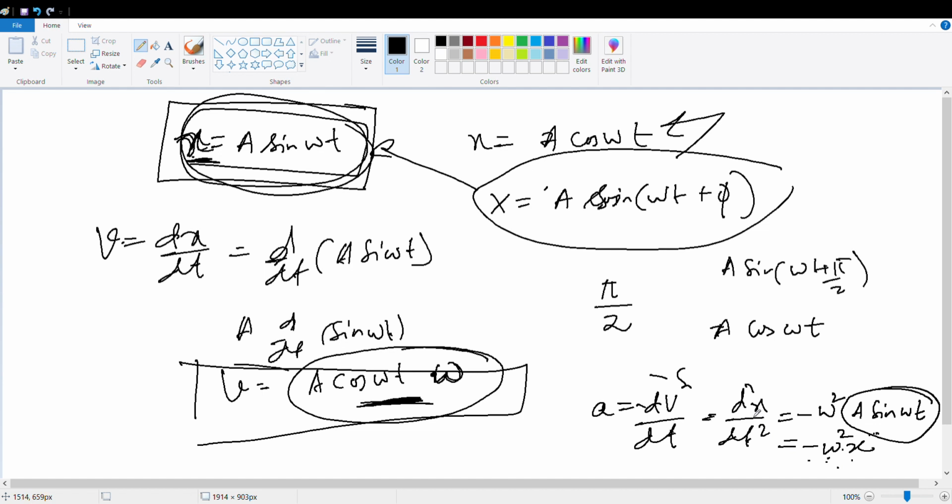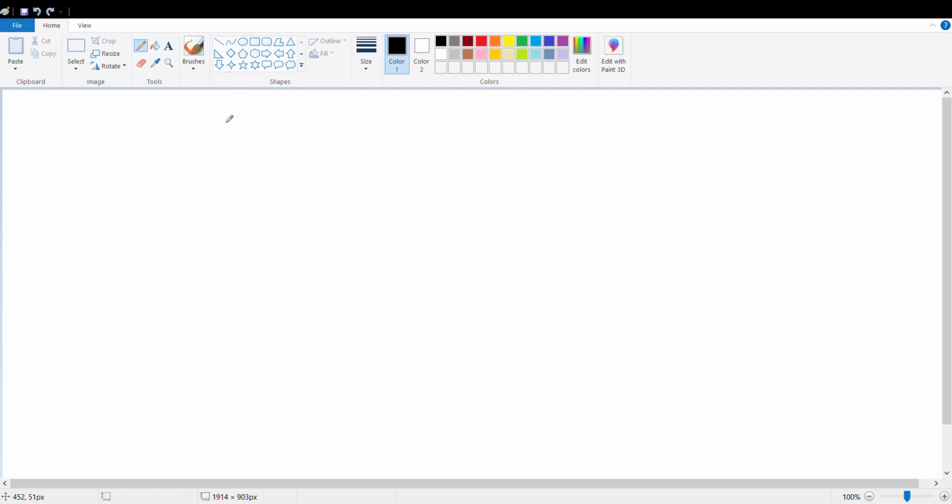Good. Now let us go to the energy. What are the two types of energy? Potential energy and kinetic energy. The potential energy is always related to a conservative force. We have studied conservative force in the laws of motion chapter.